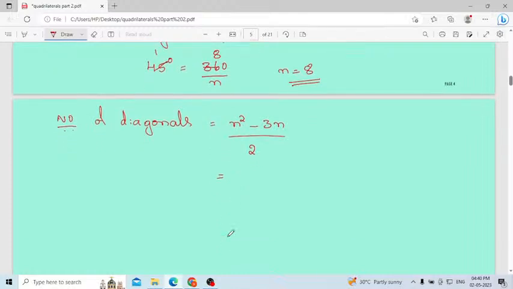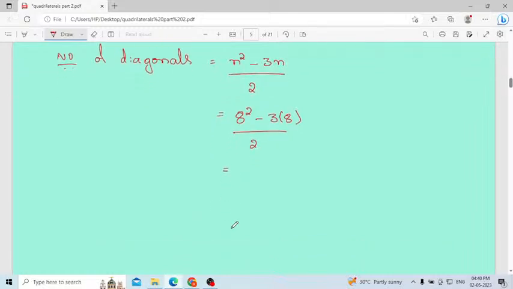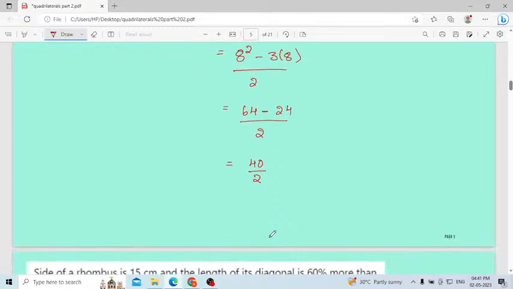It will be 8 here. Then 8 square minus 3 into 8 divided by 2. 8 square means 64, minus 8 threes are 24, divided by 2. Then 64 minus 24 is 40. 40 by 2 is nothing but 20.